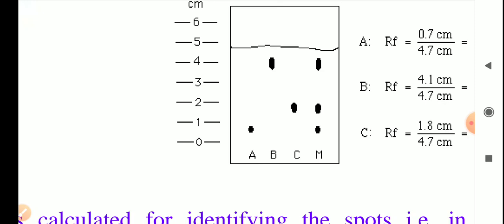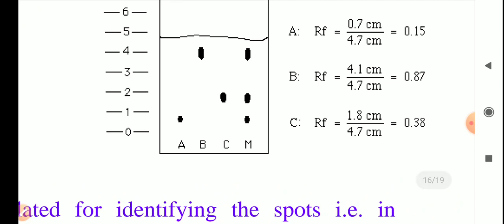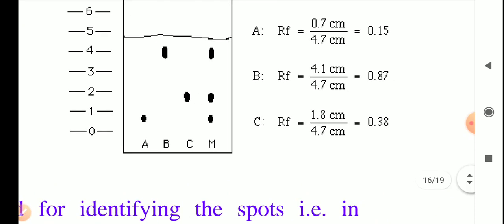In this way we can identify the compound very easily by matching the RF value. The RF value obtained from A, the pure compound, will be very close to the spot obtained in the mixture.